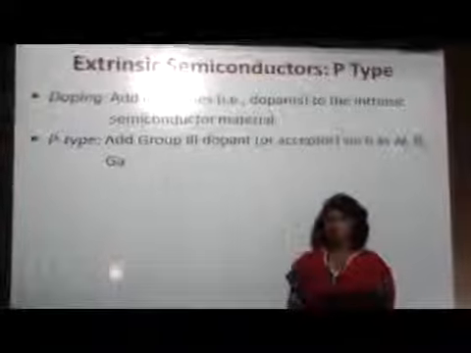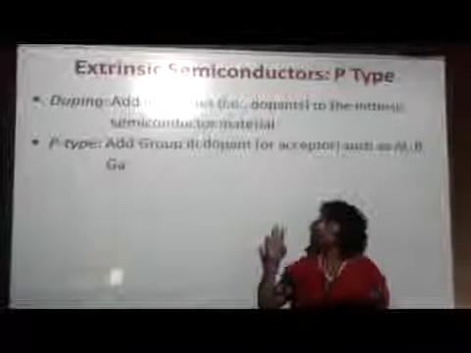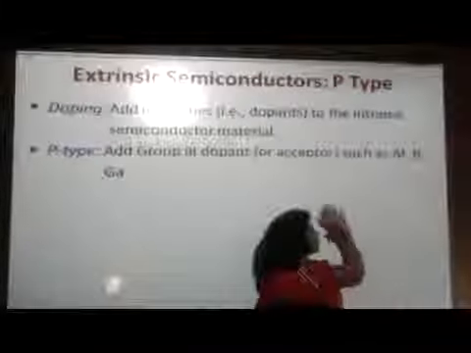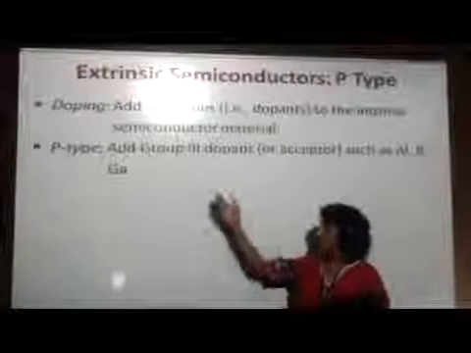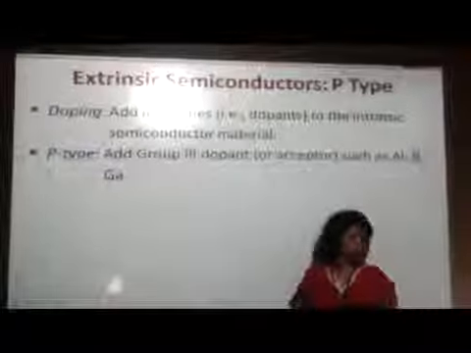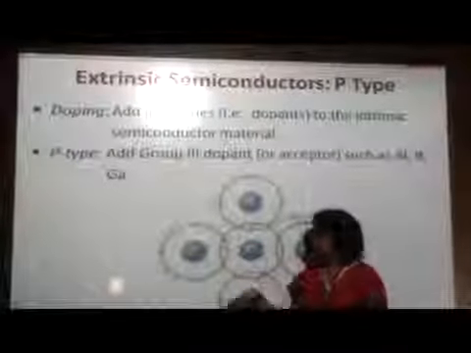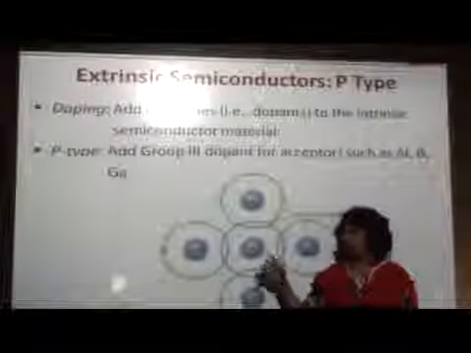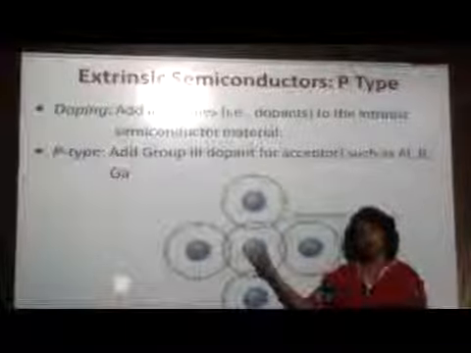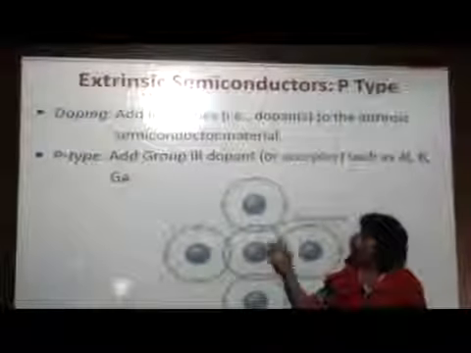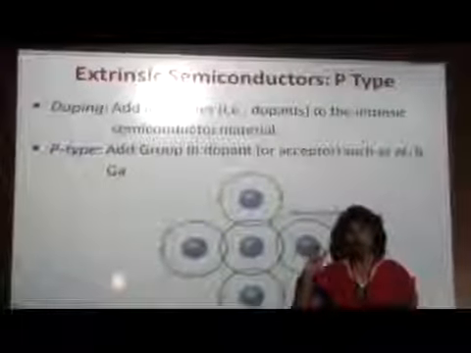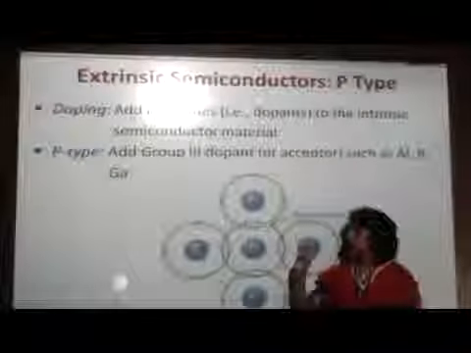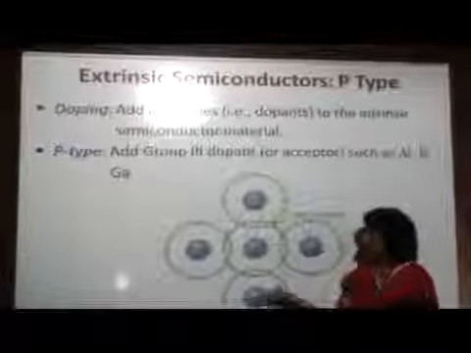In case of P-type semiconductor, we have to add group 3 elements like aluminium, boron, gallium. This particular diagram will explain how boron will form holes. Boron is having 3 electrons in the outermost orbit. These will be shared through covalent bond with 3 silicon atoms.